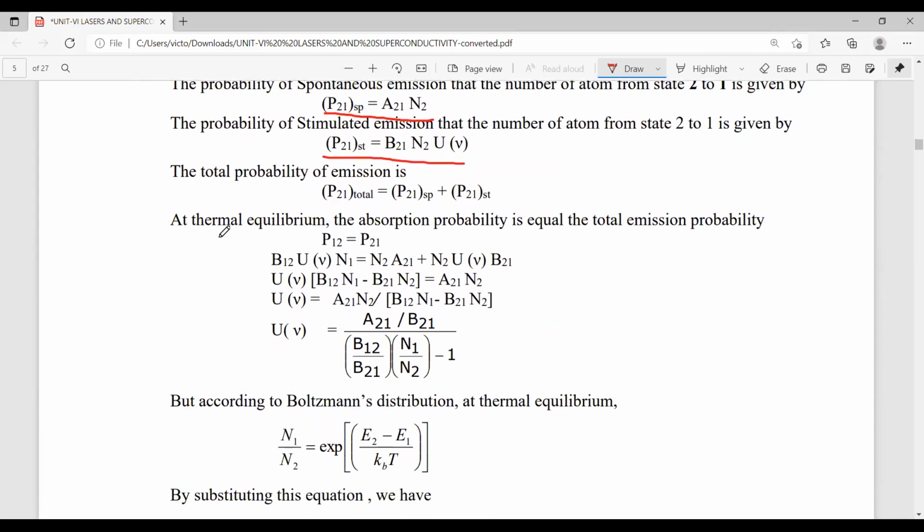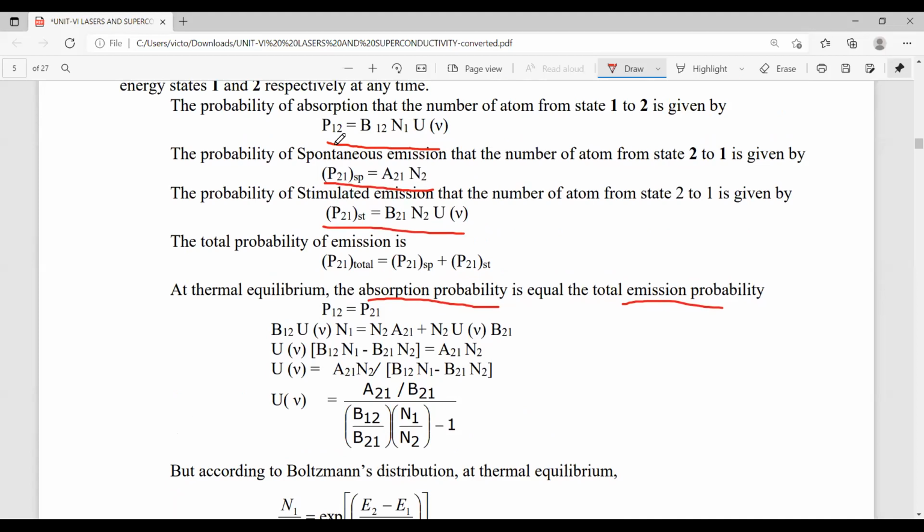Actually, at thermal equilibrium, the total absorption is equal to the total emission. The absorption probability is indicated by P12. Emission takes place in two ways: one is spontaneous emission, another is stimulated emission.